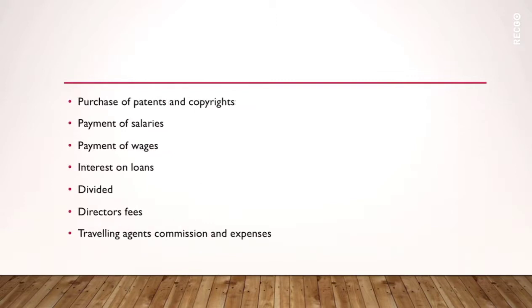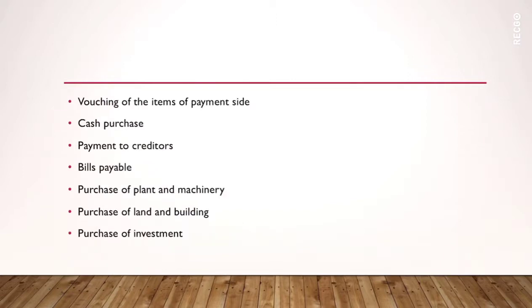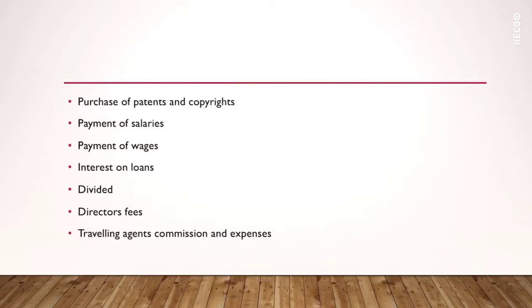So let's begin. Vouching of items of the payment side. Items which come on the payment side of the cash book are cash purchase, payment to creditors, bills payable, purchase of plant and machinery, purchase of land and building, and purchase of investment. The next point which starts today's class is purchase of patents and copyrights.